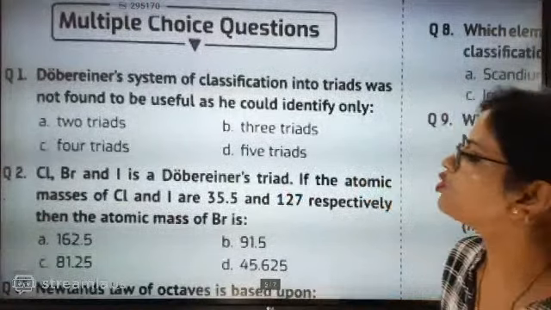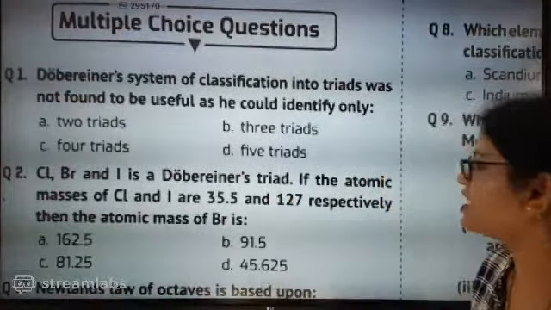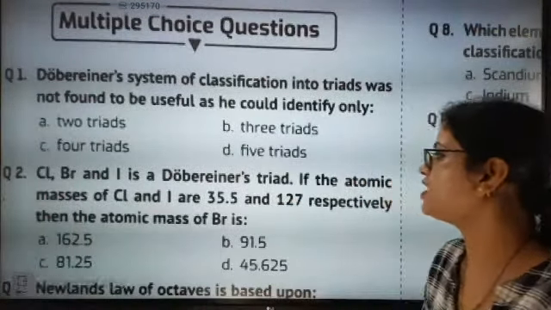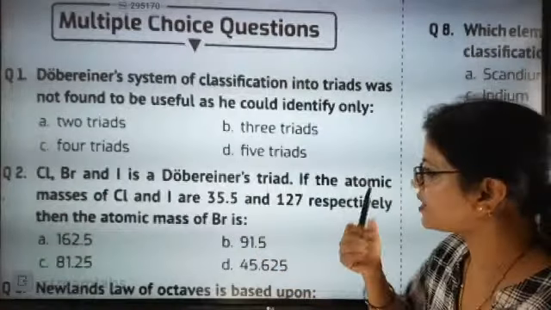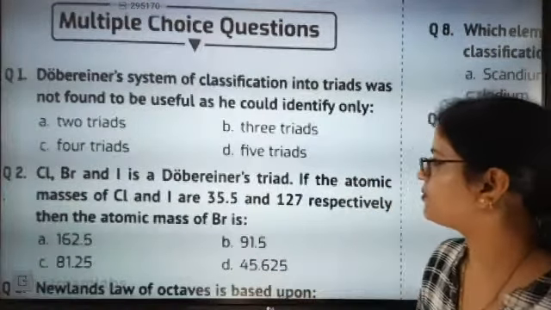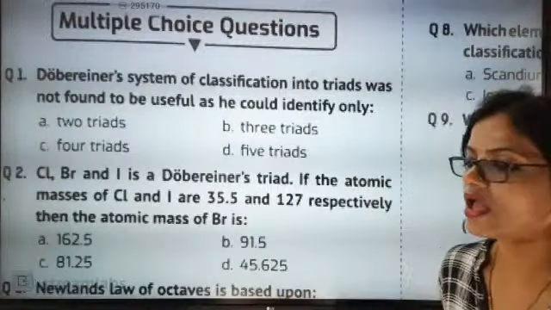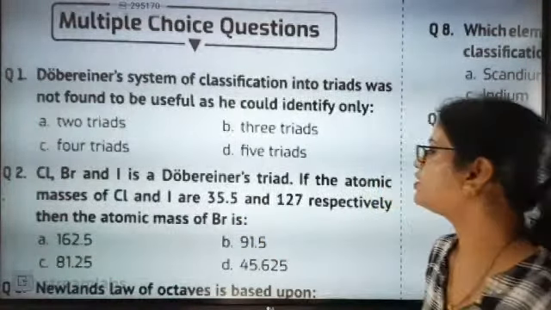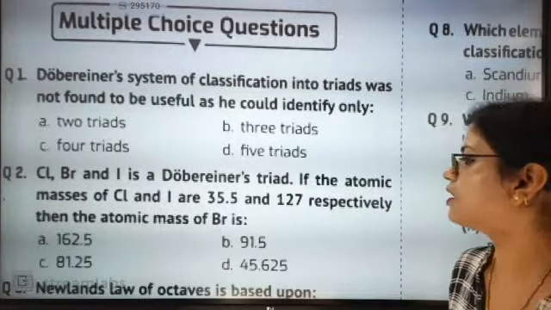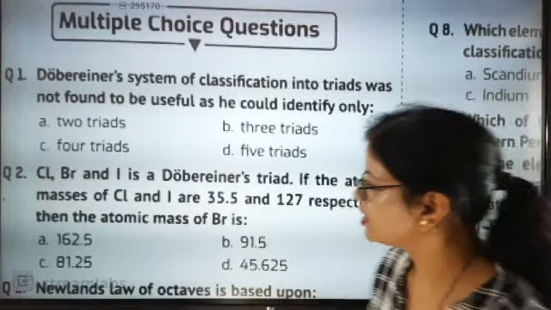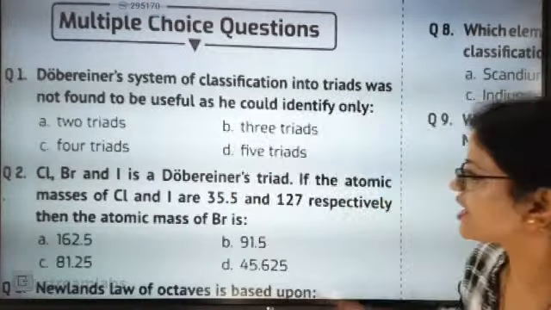Very good. Chlorine, bromine, iodine in a Dobereiner triad: the atomic masses of chlorine and iodine are 35.5 and 127 respectively. Then what is the atomic mass of bromine? Add them and divide by 2. So it is going to come as approximately, tell me, what is the answer going to be?